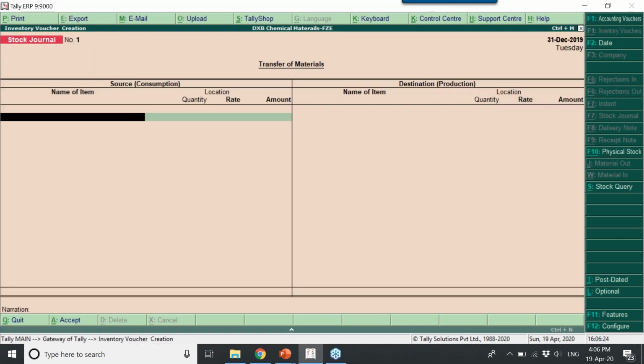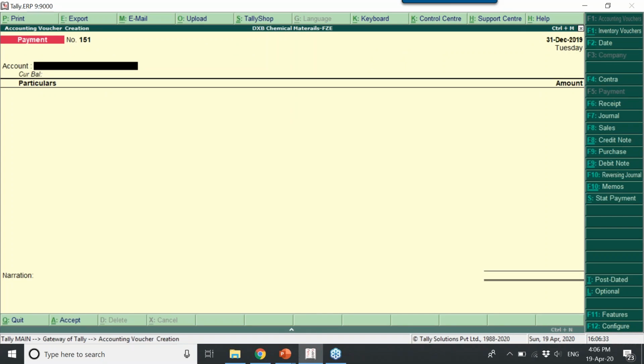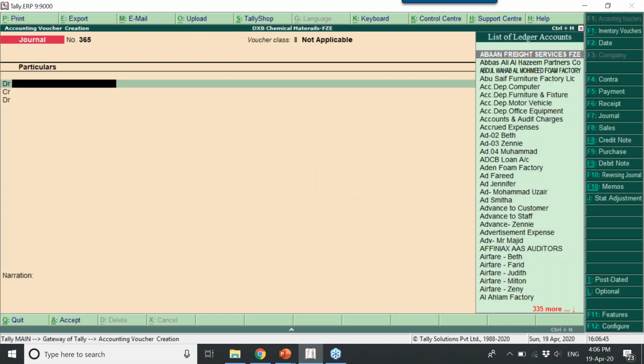When you go here, there are a few options where you can select the specific voucher and pass it. When you go to accounting, it is the same. By default, it lands on payment. By clicking F6, using a function key on the keyboard, or you can directly click using the mouse. So this is how you can use the function key to pass a specific voucher.